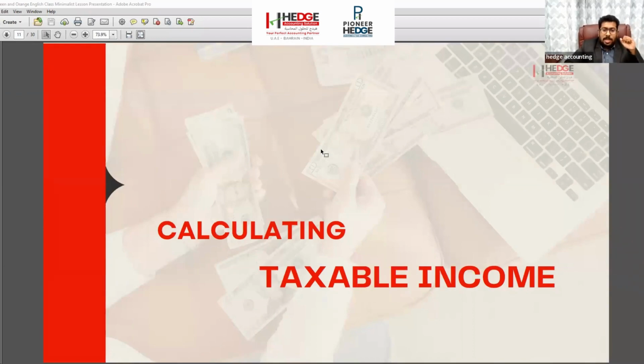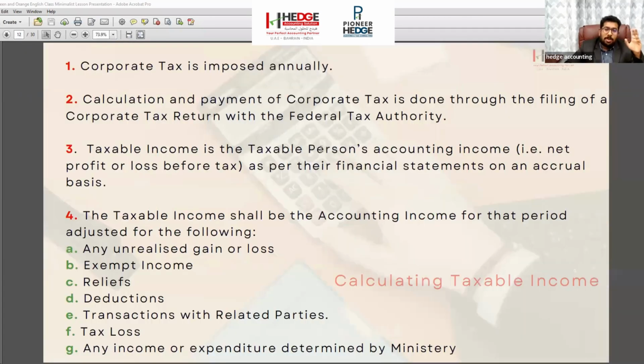Next, we will move to the calculation of taxable income. We already told how we will be paying the taxes. We are not paying taxes on the sales. We are going to pay taxes on the net income. We will be deducting all the expenses from our income, and then only we will be paying the taxes. We will be deducting the expenses from the sales, and then only we will be paying the taxes.